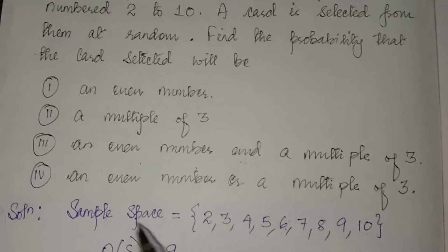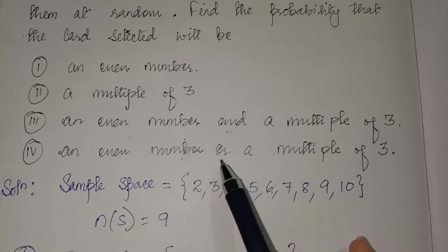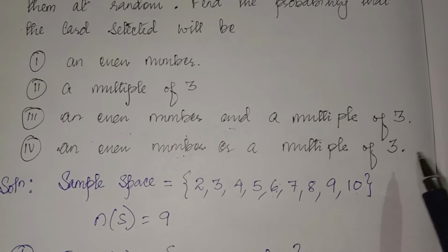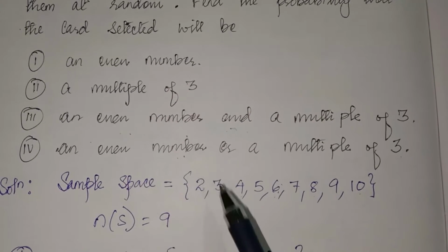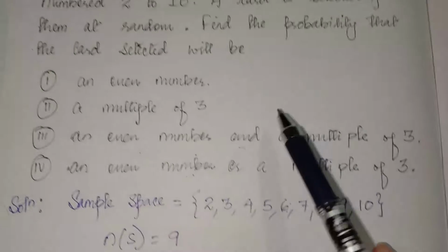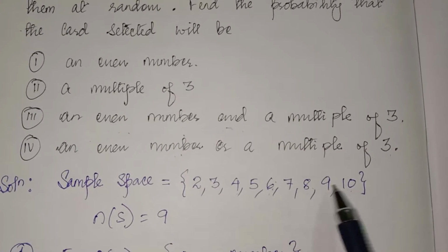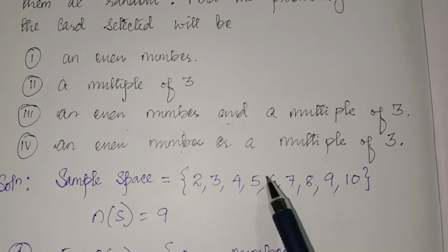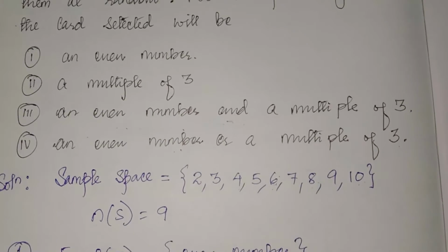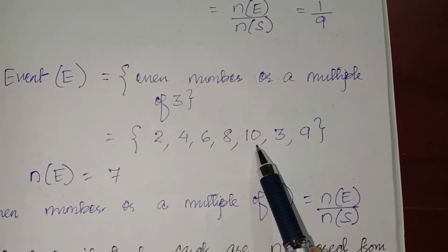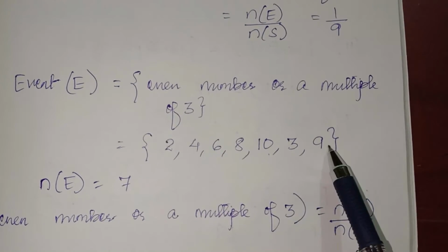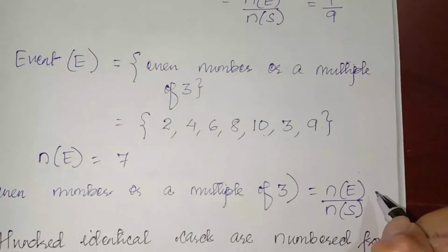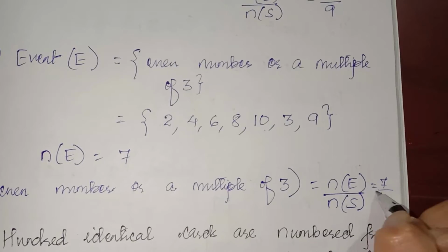Next is an even number or a multiple of 3. Or means you have to consider everything: all even numbers as well as multiples of 3, but without repeating. The even numbers are 2, 4, 6, 8, 10 and the multiples of 3 are 3, 6 and 9. So 6 is common, so you have to write it only once. So there are 7 numbers, so 7 divided by 9.